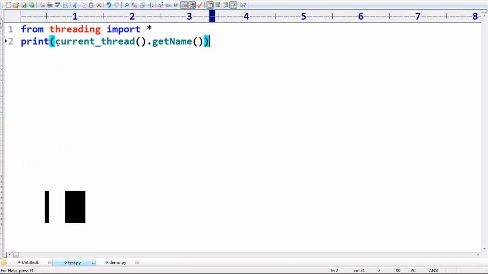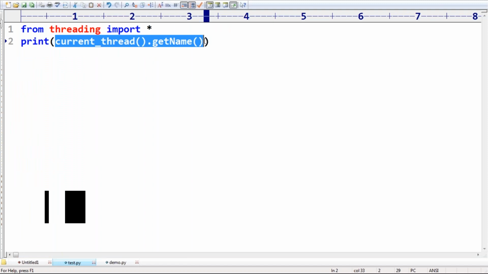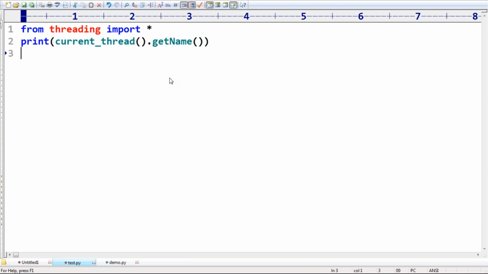Sir, I don't want the main thread name to be MainThread. I want to change the main thread name to some other name. No problem. current_thread().setName(). Which name do you want? I want Pawan Kalyan, or otherwise Salman Khan.